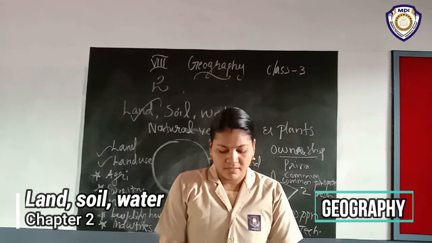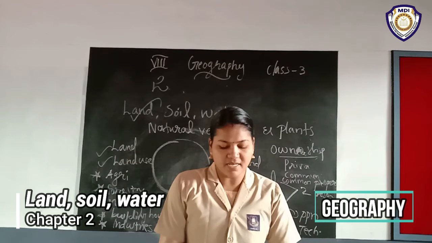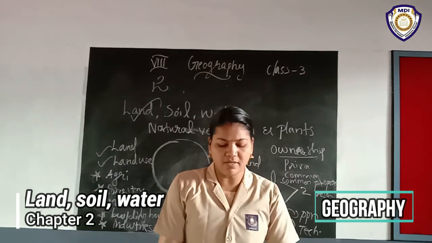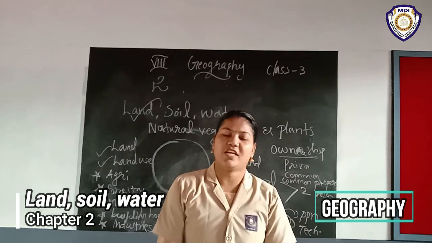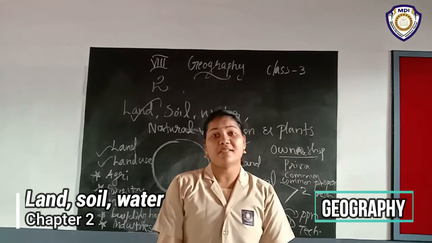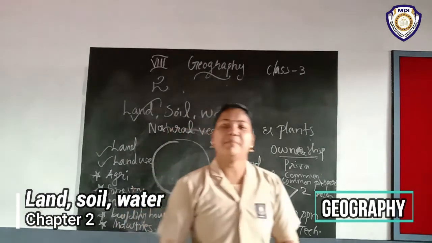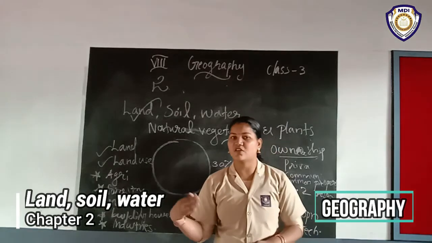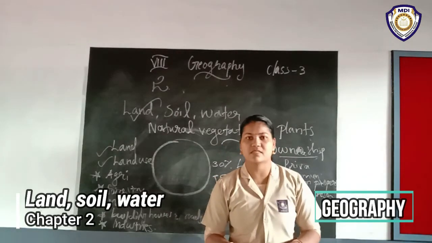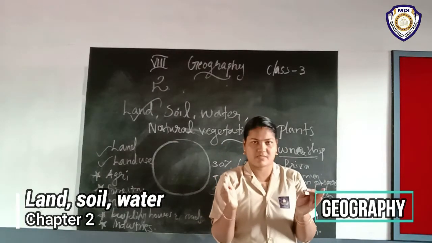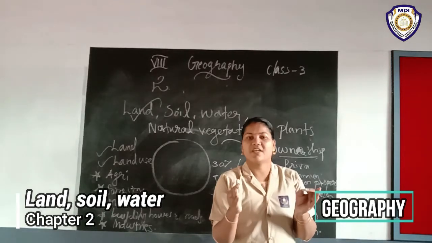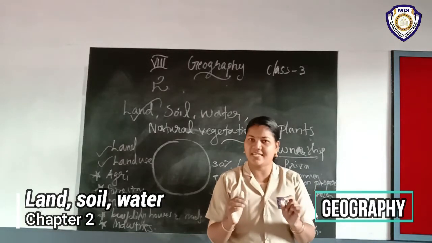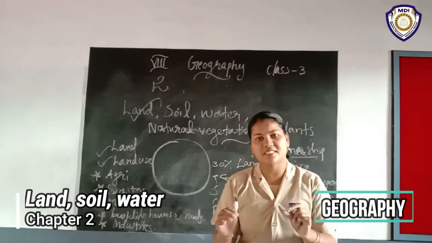Then people and their demands are ever growing, but the availability of land is limited. When population increases, demand automatically also increases. But we have limited space. We already discussed that the land surface is only 30%.